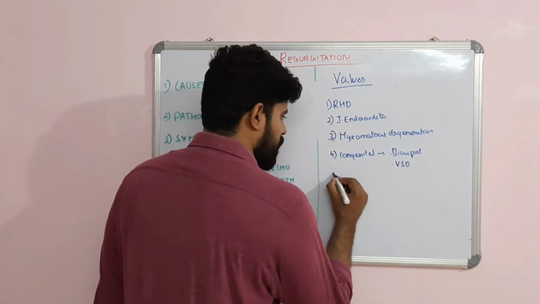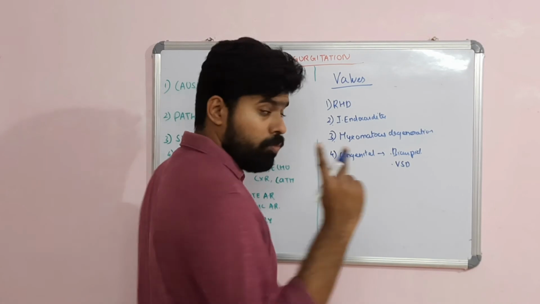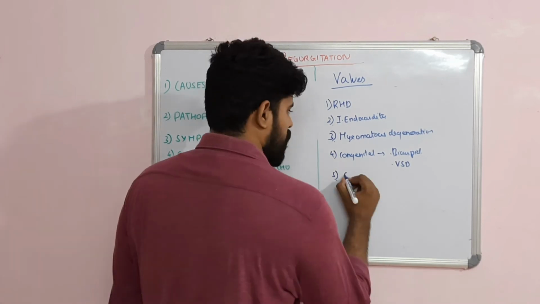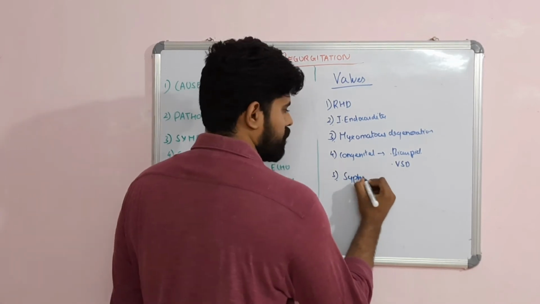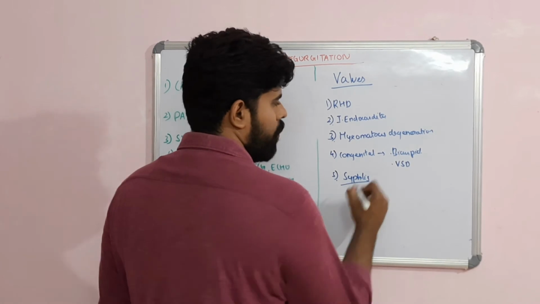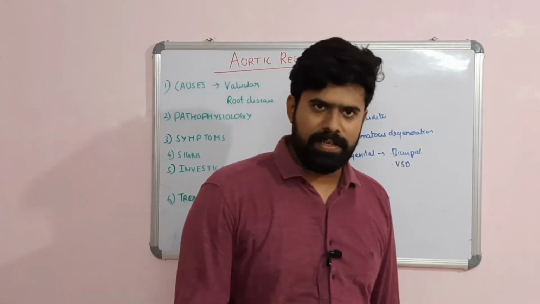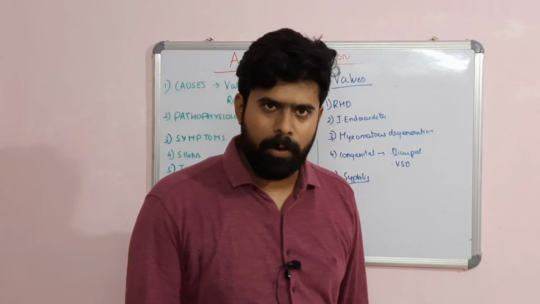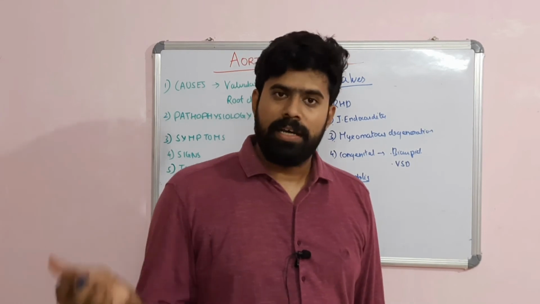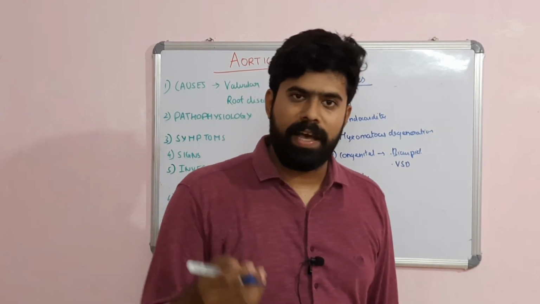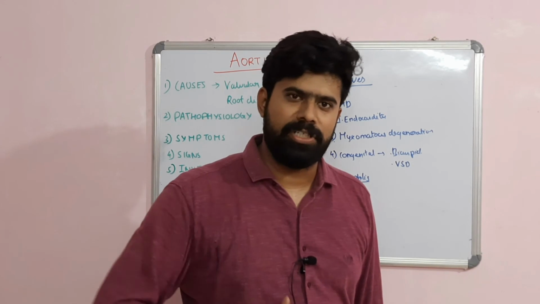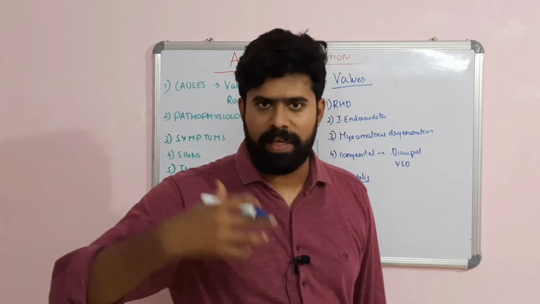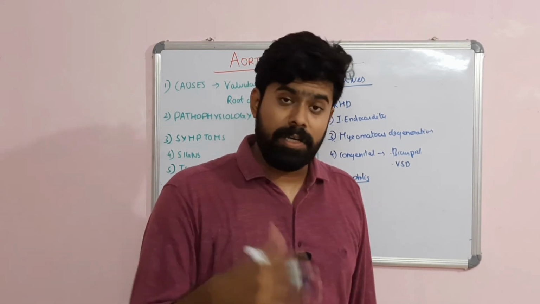The other causes for aortic regurgitation can be two main reasons. One is syphilis. So what is so unique about syphilis? Syphilis can cause a primary valve problem and aortic regurgitation. Syphilis can also involve the ascending aorta. It will cause inflammation, medial destruction and fibrosis of the ascending aorta, causing a root problem.